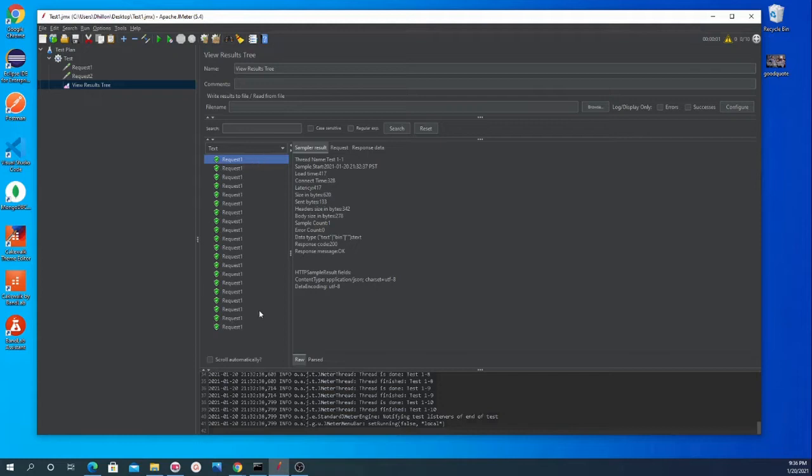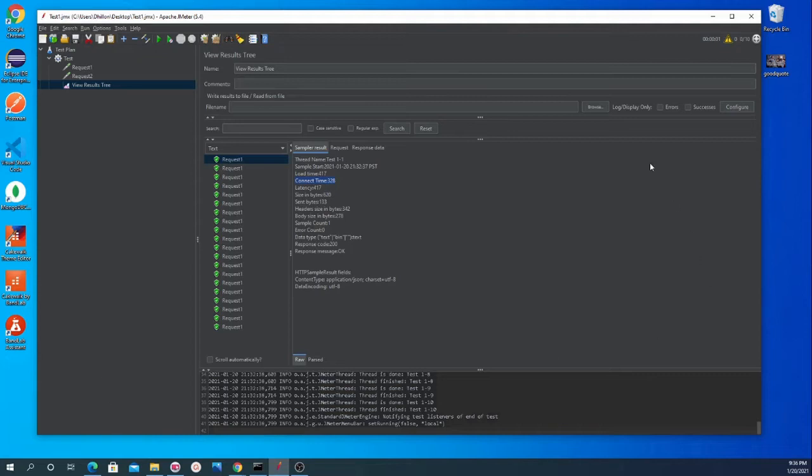In view result tree, this section we will have all the requests that are fired. Right now we are not able to see the second request because we did not fire it after we created it. Over here you can see the generic information for the request: the load time, how long it took to load, and the connect time, how long this request took to connect to the server.